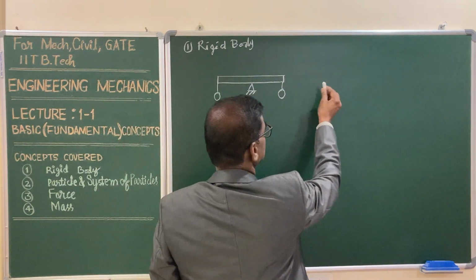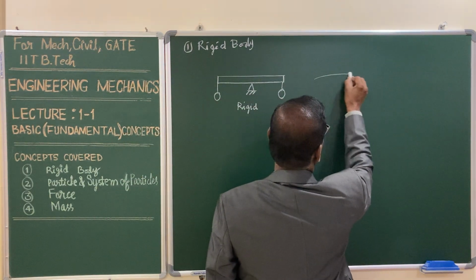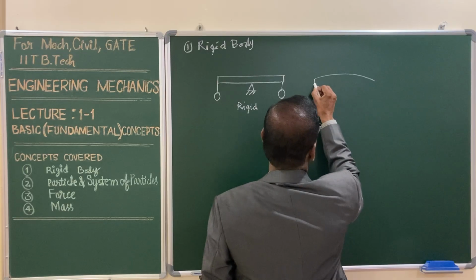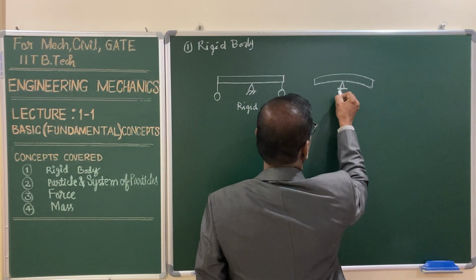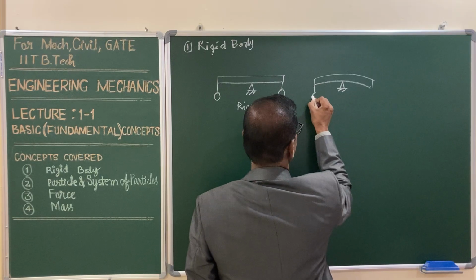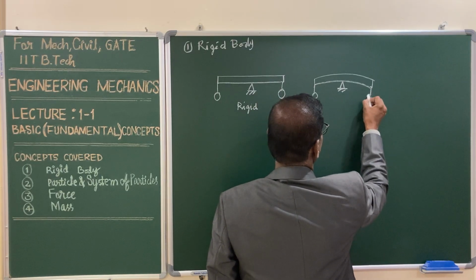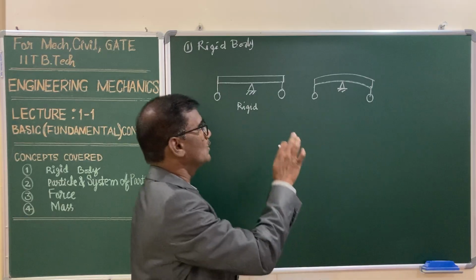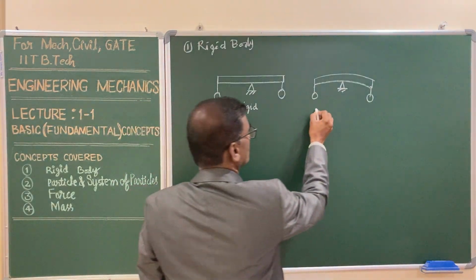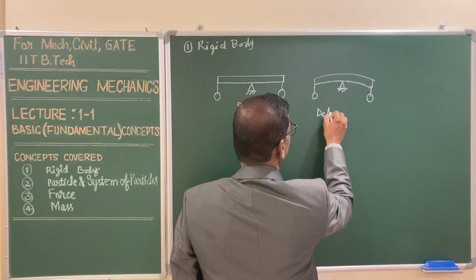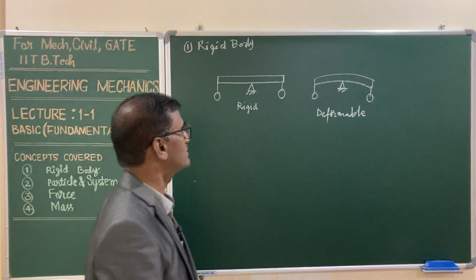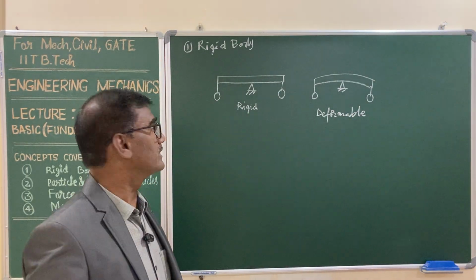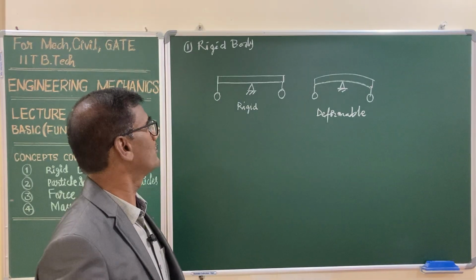Whereas on the other side, let us consider the body is deformed after application of the loads. Let us say like this: there is a deflection or deformation in the body after the application of the loads, then this particular body is a deformable body. This is exactly the difference between rigid and deformable body.